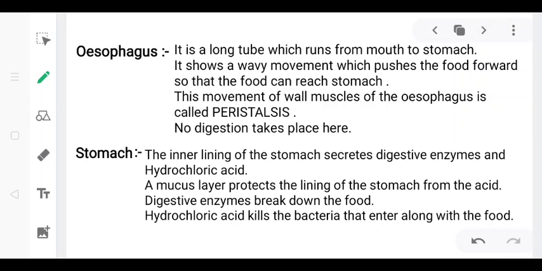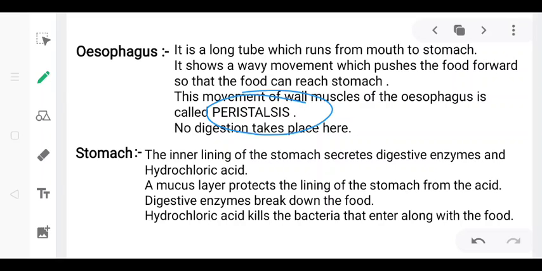Let's see the esophagus. It is a long tube which runs from the mouth to the stomach. When the food is chewed and partially digested in the mouth cavity, it is pushed into the pharynx, and from the pharynx the food passes to the long tubular esophagus. Muscles in the wall of the esophagus work in a coordinated, wavy manner, by contraction and relaxation, to push the food forward so that it can reach the stomach. This movement of the wall muscles of the esophagus is called peristalsis.